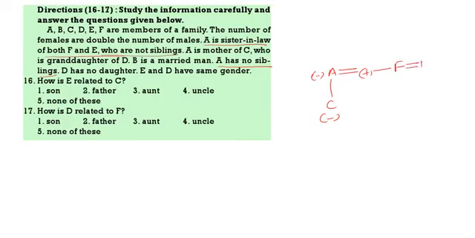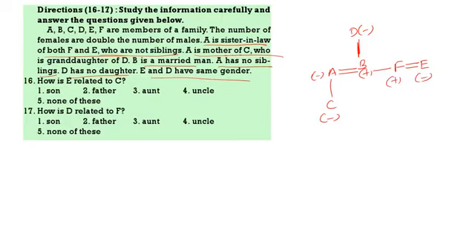That means F will be the husband or wife of E. Now B is a married man. That means B is married to A. Then A is the mother of C, who is the granddaughter of D. So D is the mother of B and F. Here D has no daughter. That means F is also a son. That means E will be minus. Now E and D have the same gender, minus. That means ladies.